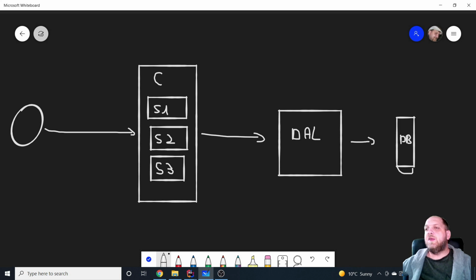Cool. And of course, in order to generate a response, it will also travel the other way around, from the database to the data access layer, from the data access layer back to our controller, and the controller then processes the response from the service and generates a response.